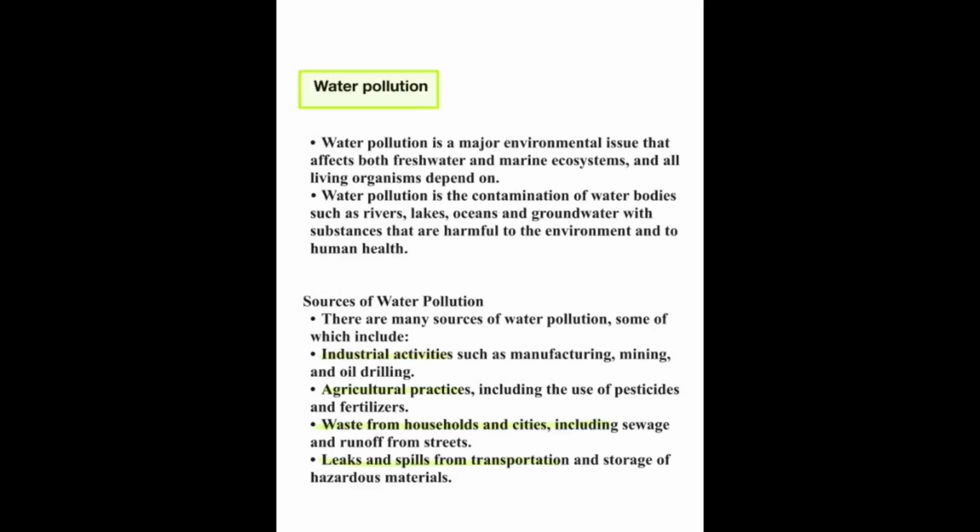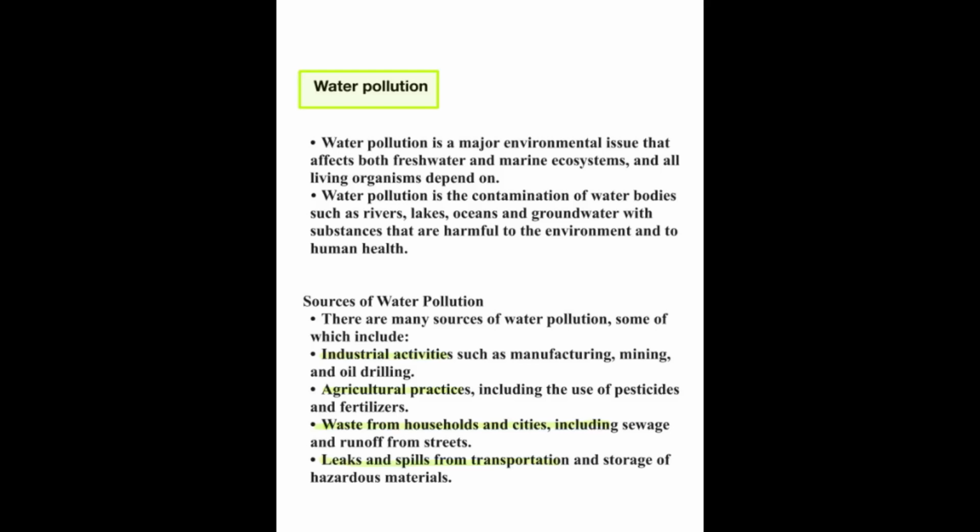Water pollution is a major environmental issue that affects both freshwater and marine ecosystems, and all organisms depend on those systems. Pollution is the contamination of water bodies such as rivers, lakes, oceans, and groundwater with substances that are harmful to the environment and to human health. So, what are the sources of water pollution?